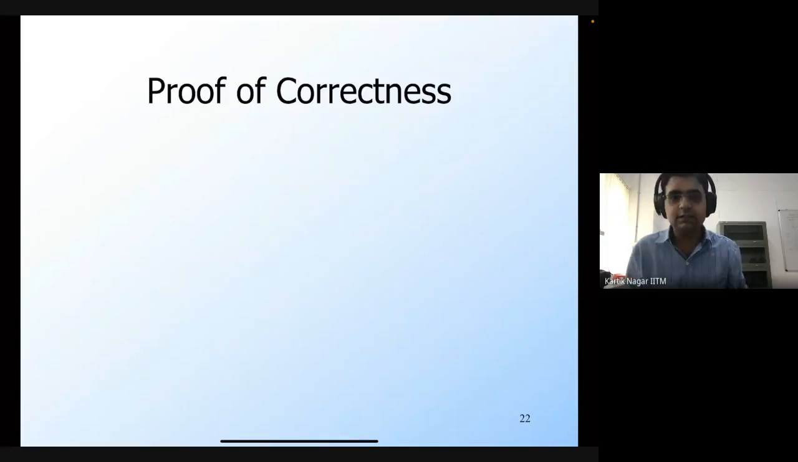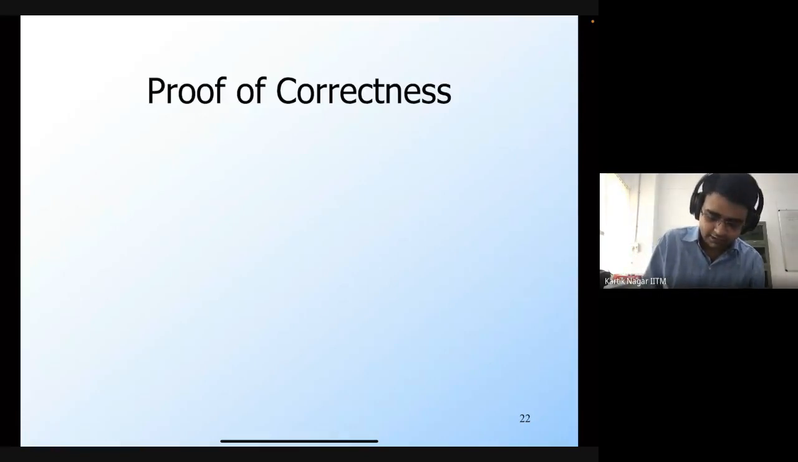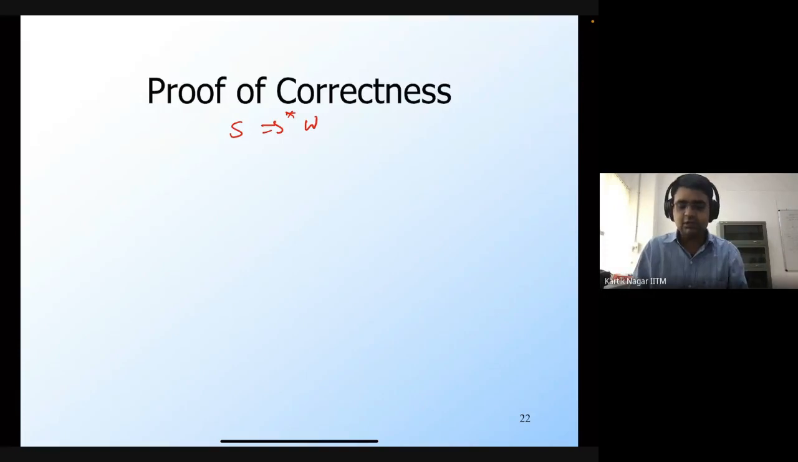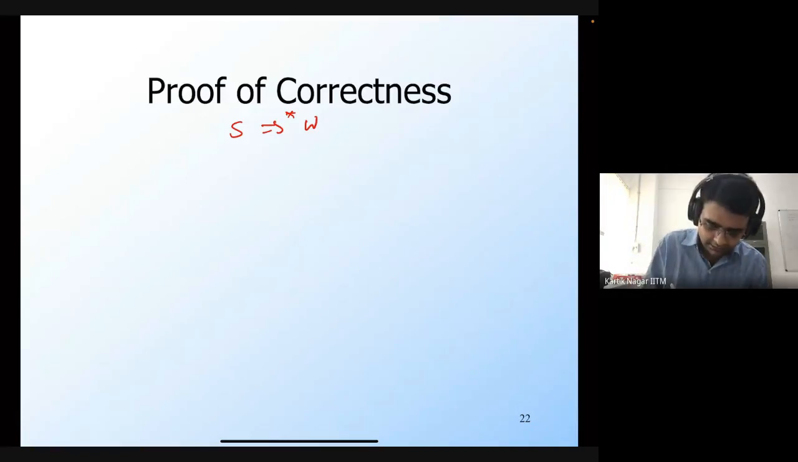Okay, so let's prove that the smallest derivation of a non-null string in G prime will not involve epsilon productions. So let's say that in G prime we have some derivation beginning from the start symbol of this non-null string W, and let's assume that this particular derivation involves an epsilon production, which means that at some point you're using an epsilon production.